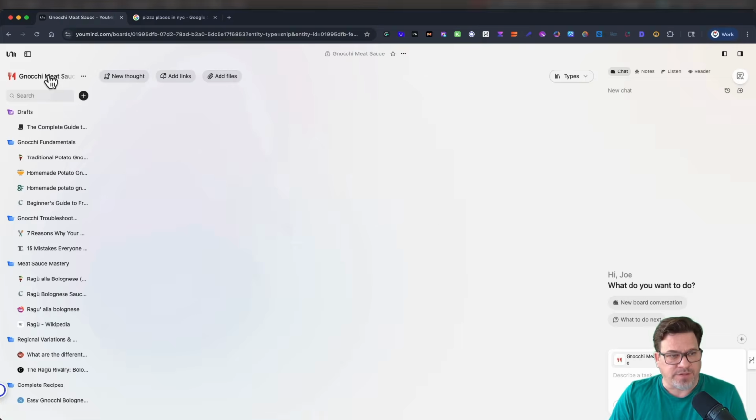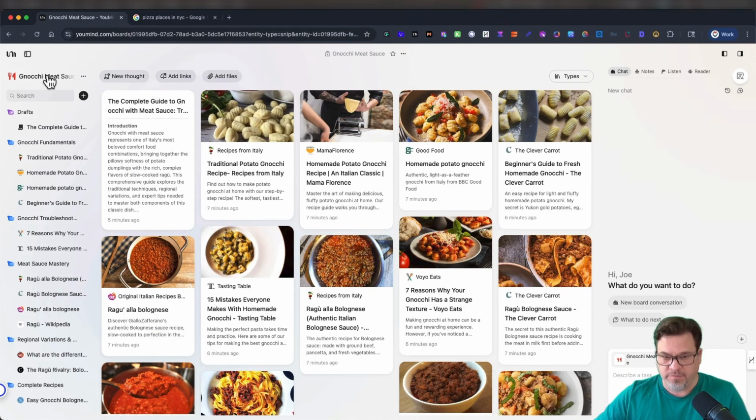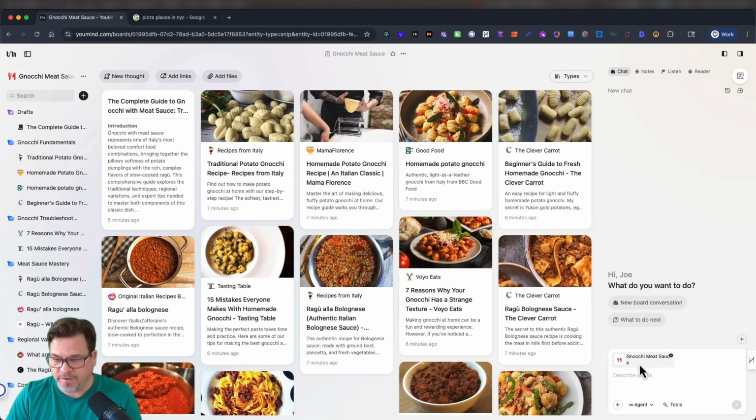Now, I always go back to the top folder, the main board, and then go down to the right-hand corner here. You can see that the main board is selected, the entire board. And here you can click on Agent. You can use the YouMind Agent, which goes into a deeper research, takes a little longer, or you can just do the ask for the instant answers. So let's do the agent.